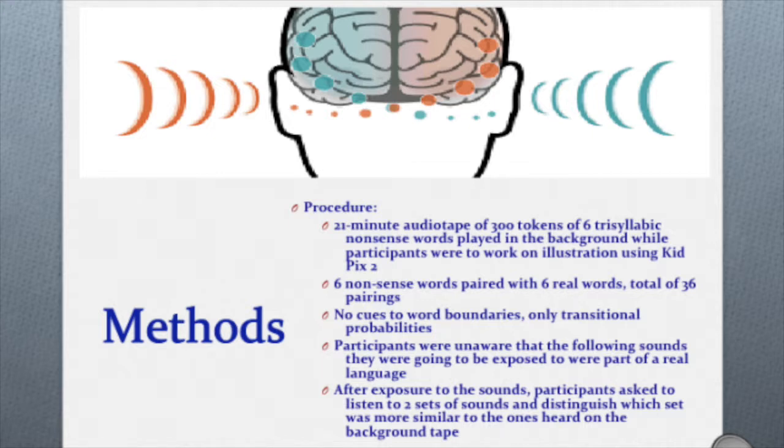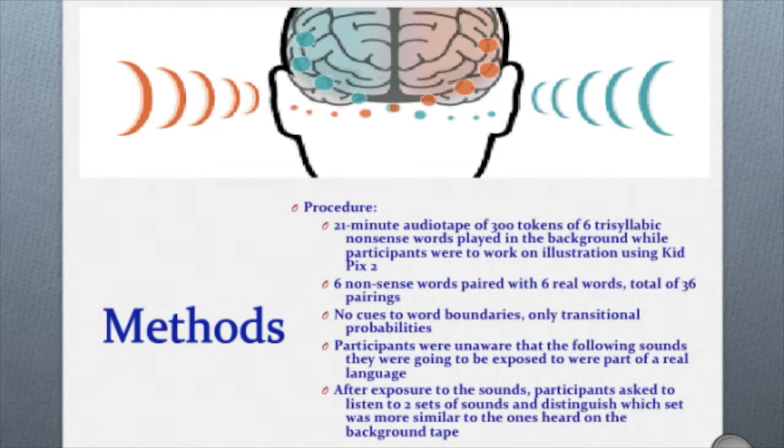However, their task was not primarily focused on this one audio. Instead, they were instructed to work on an illustration using KidPix2, which is basically a coloring program for children, while this audio played in the background. The participants were under the impression that this was an auditory creativity task and were not given any cues to word boundaries. The only information they had access to were transitional probabilities, which were higher within words than across word boundaries. After exposure to the sounds, participants were then dictated 2 sets of sounds and then asked to determine which set sounded more like the one in the background tape.